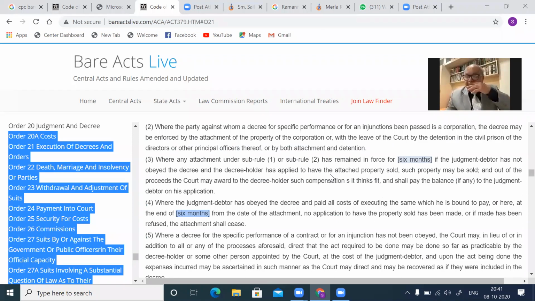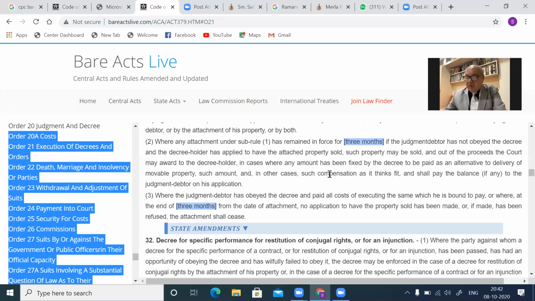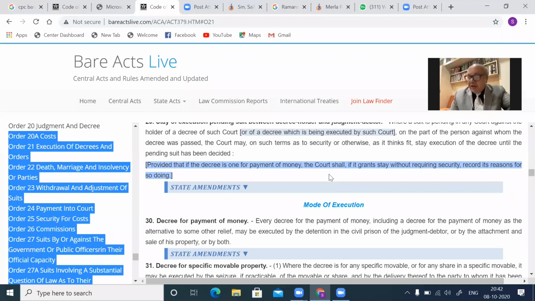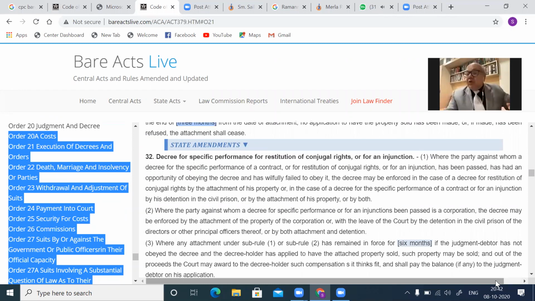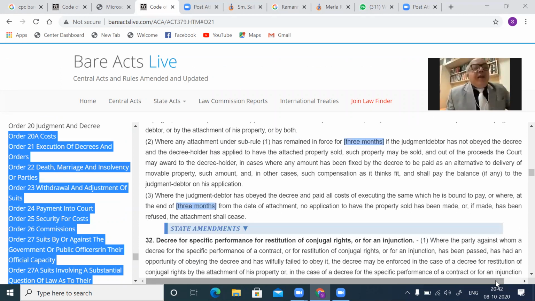Now let us see. Then Order 21 Rule 32. Even Order 21 Rule 30 also has a provision for arrest, Rule 31 arrest, Rule 32, may be checked. Order 21 Rule 32, where three types of decrees are passed.